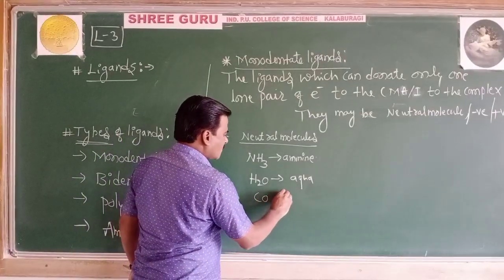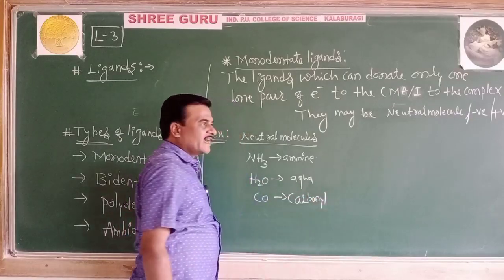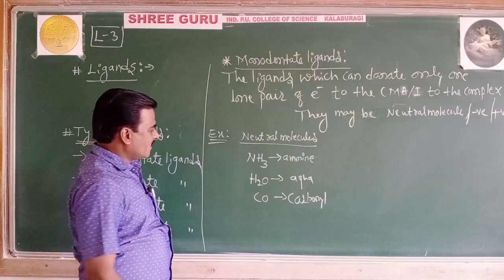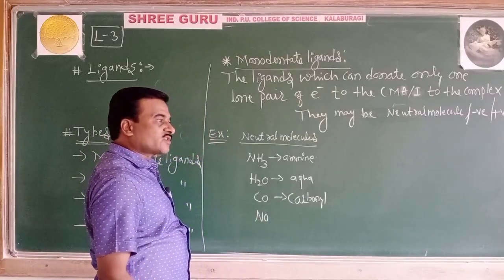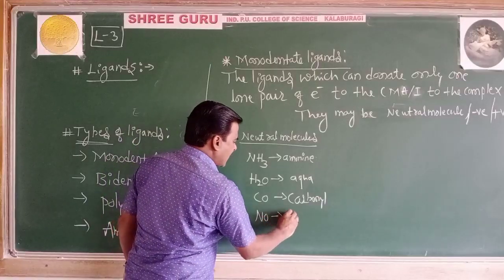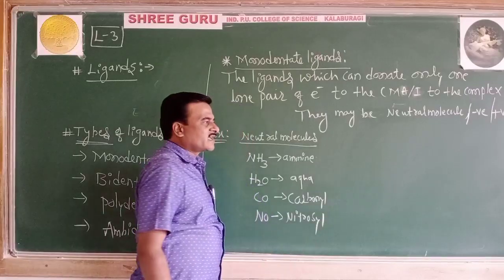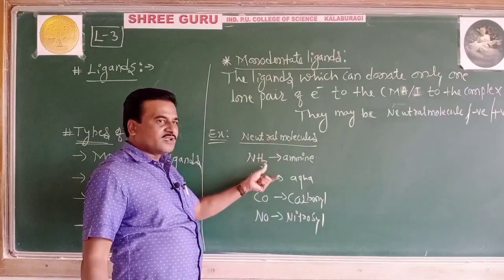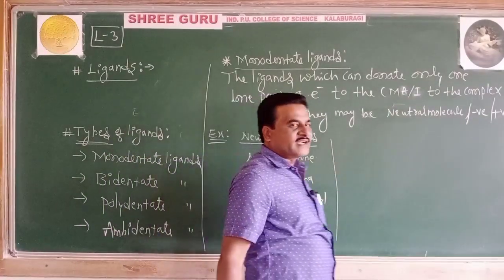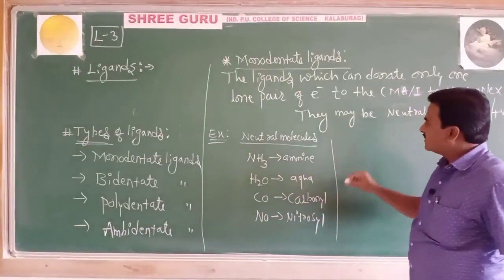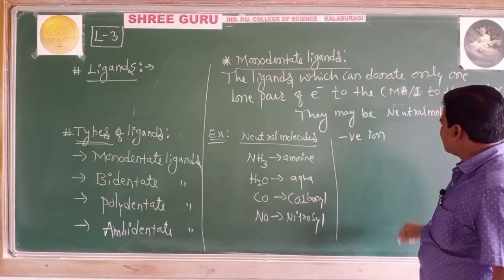CO, carbonyl ligand. When you take NO, nitrosyl ligand. So these are the examples of neutral monodentate ligands. Now let's collect some examples for negative monodentate ligands.